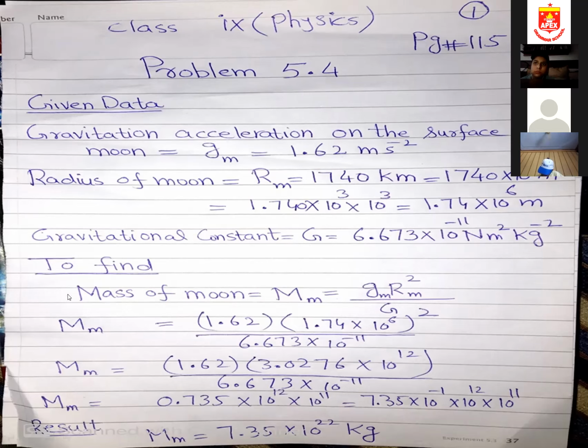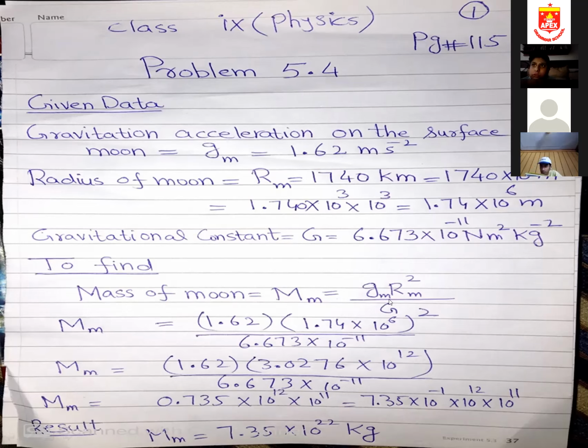In place of to find, you will write solution, but you will give one more heading, to find. In this, we need to find out the mass of moon, which is equal to question mark. Since we want to find out the mass of moon, it is denoted with capital M and small m. Small m indicates mass of moon. The formula for mass of moon is g m Rm square divided by capital G.